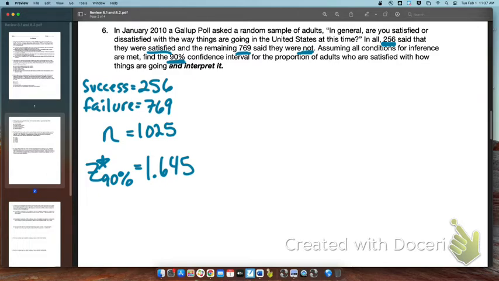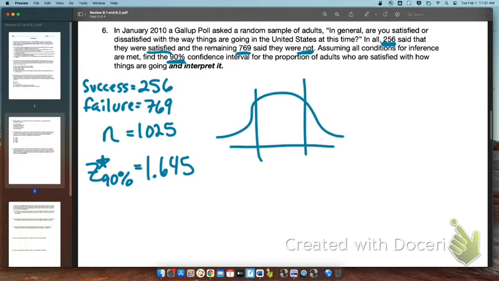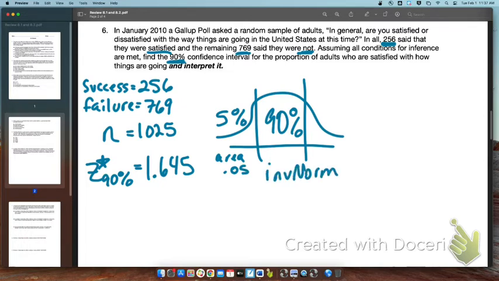If you don't remember that number, that's okay. You can do the inverse norm trick. There's 5% over here, so that would be an area of 0.05. You can do that if you need to find the Z-star critical value, okay? Either way, whether you remember it or you just want to do inverse norm.